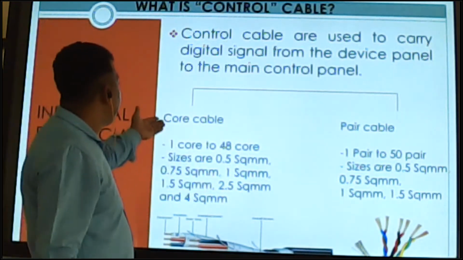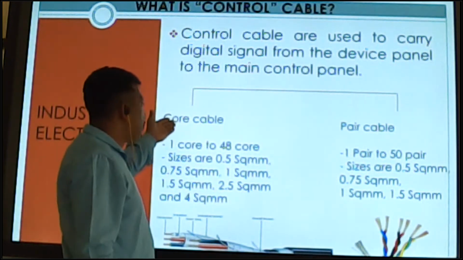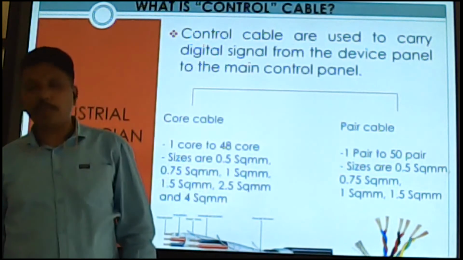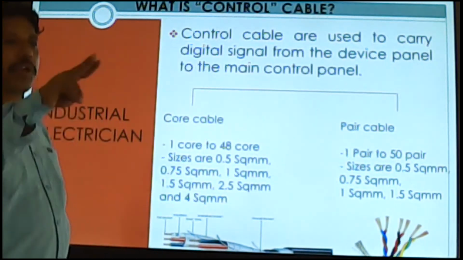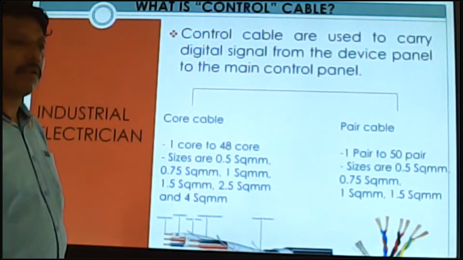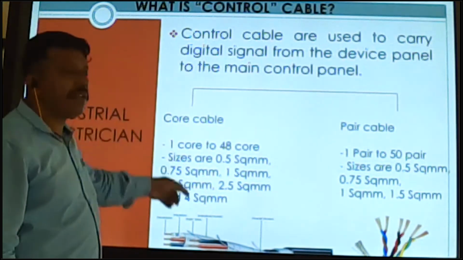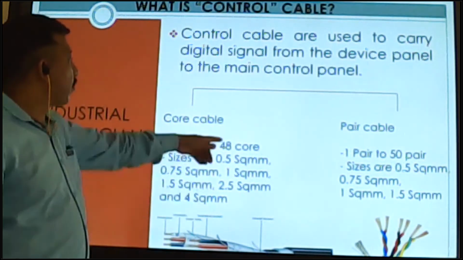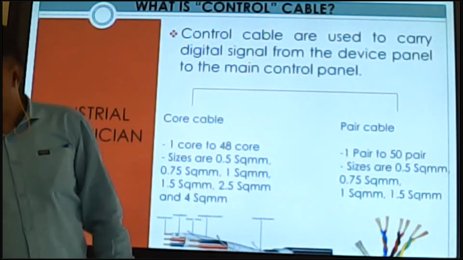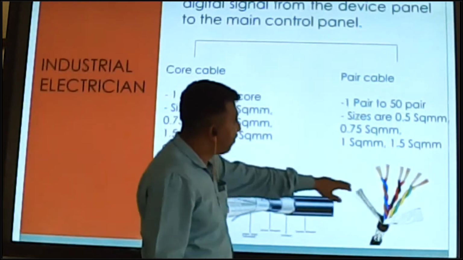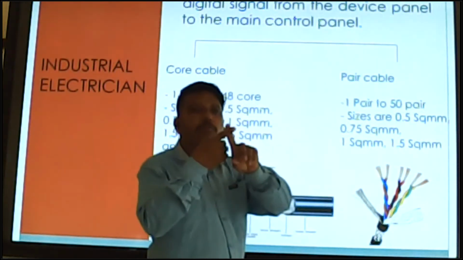Same like that, core type and pair type are the two types of control cable. Pair means two cables are coming together. Core means every one cable is a single core. But pair means two cables coming twisted like that. You can see this is the pair coming together twisted.